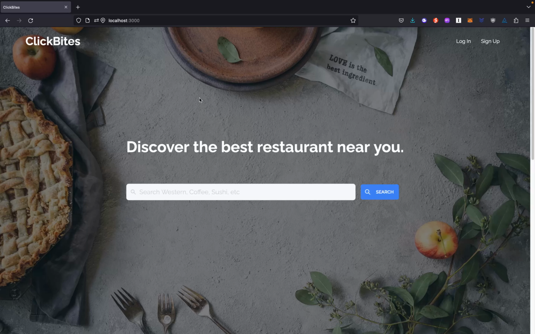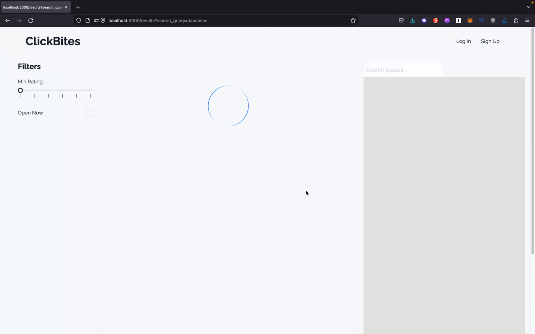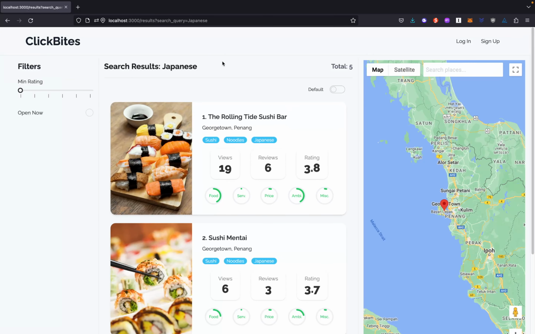If we scroll down in the main page, we can see common categories listed at the bottom, which allows the user to search based on common categories. For example, let's say the user clicks on Japanese. The user will get a list of results which is related to Japanese and also based on the current location, as shown in this map here.